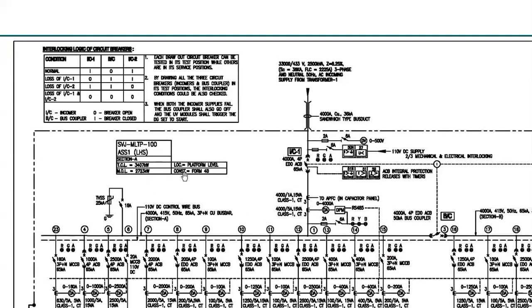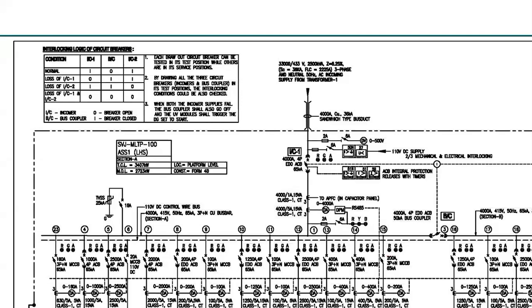This is 3407 kilowatt. But in reality, it is not the case. Why is it not the case? Because at every point of time, every equipment will not operate at its full load condition. Number one. Number two, at every point of time, all the equipments will not operate. Let us understand the basic thing.